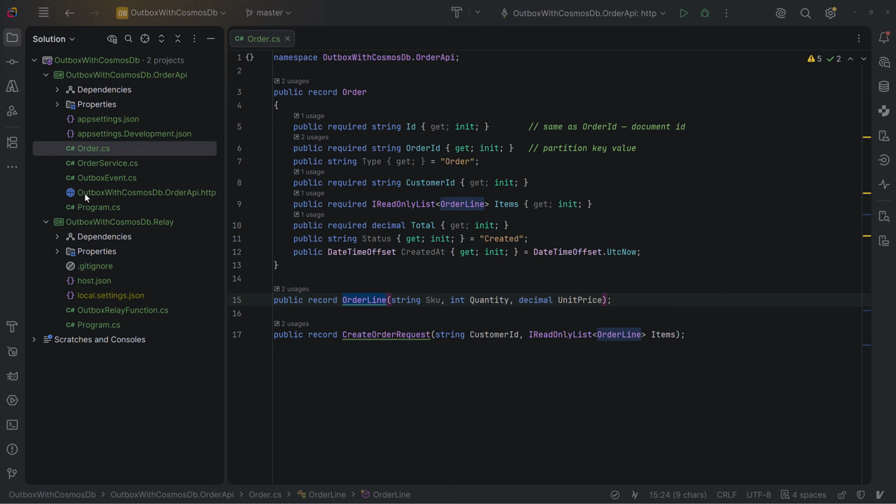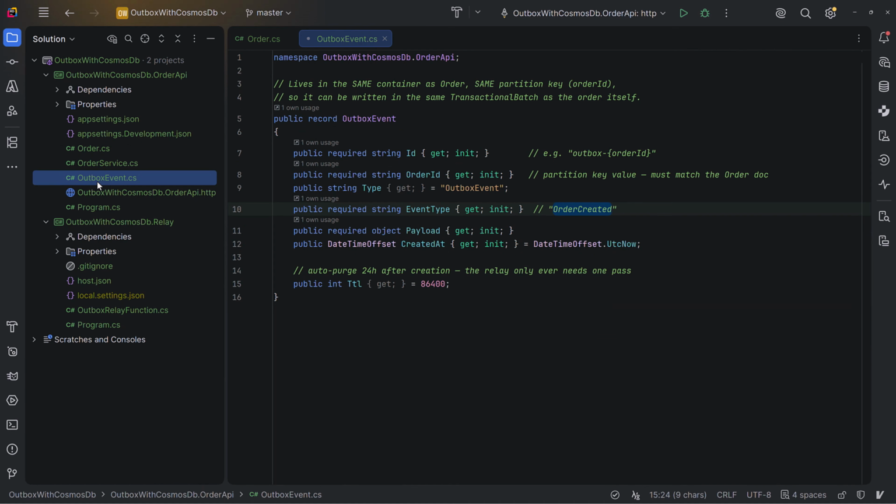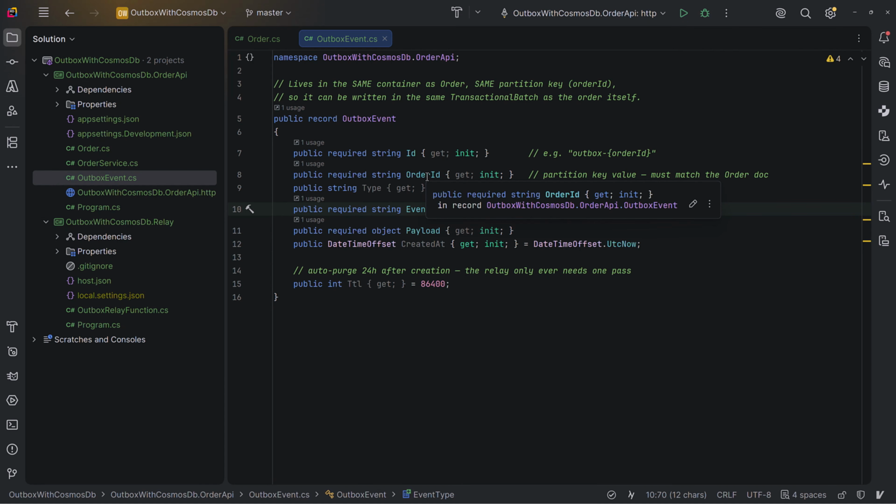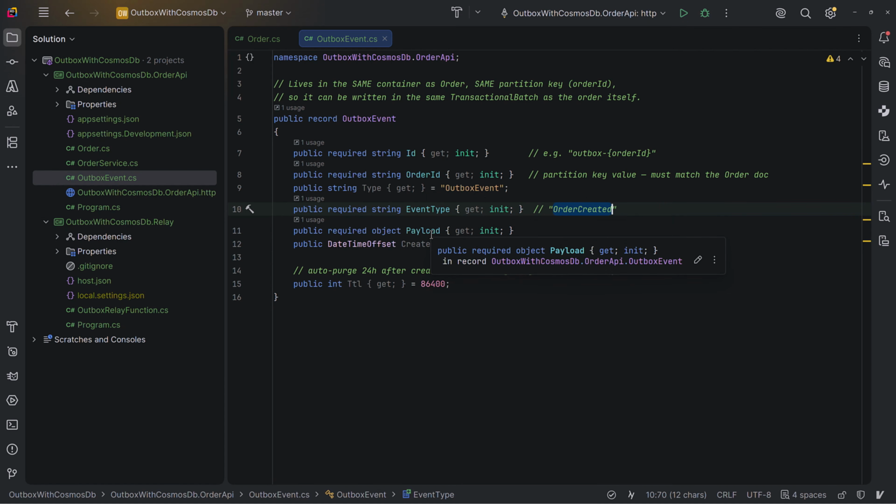Also, we will have our Outbox event, which has an ID. So we are going to use Outbox dash the order ID, the GUID that we generate in the code, and we have our order ID, also the same partition as the order document, which basically gets created in the Cosmos DB.